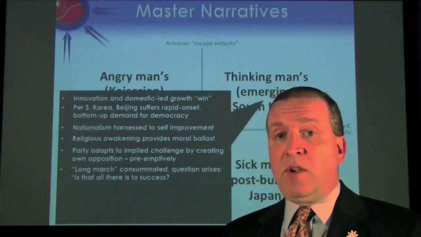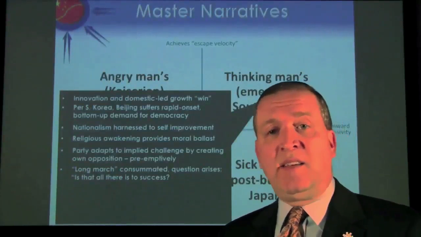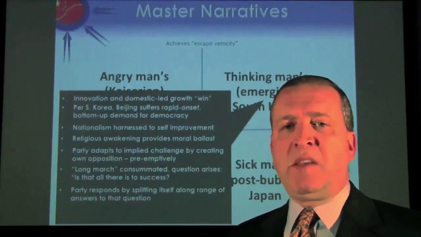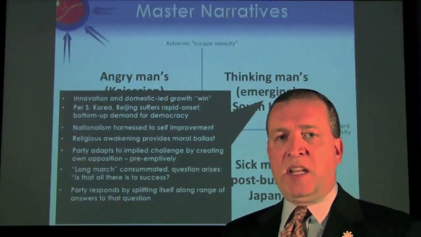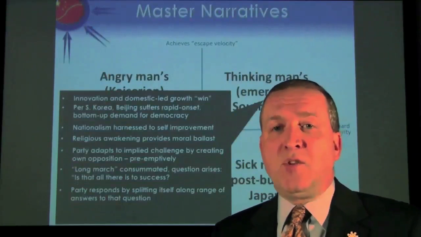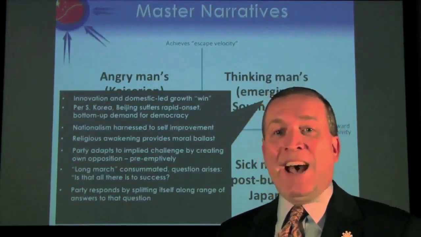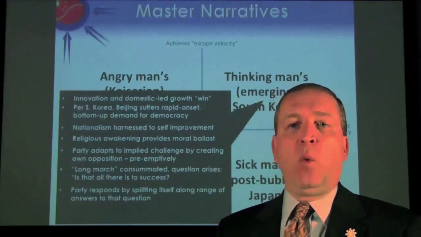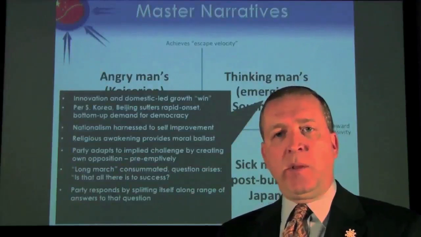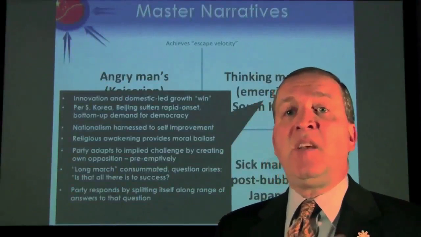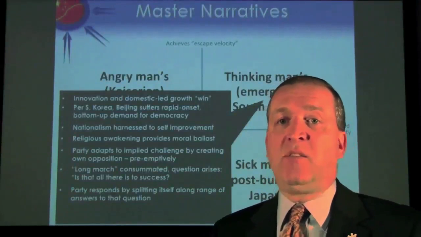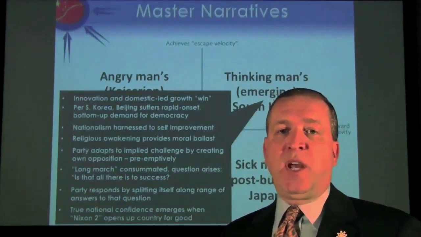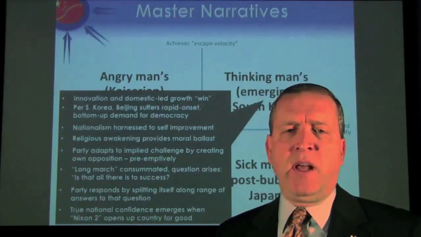economy, but that creates the question within society, is this all there is to success? On that basis, the party responds by splitting itself increasingly along a range of answers to that essential question. What now? Now that we're rich, now that we're accomplished, now that China is powerful, what do we do with all these things? We see the party, in effect, splitting itself up, coming up with different answers, trying to create the competitive landscape that best moves China forward from that point in terms of its development.